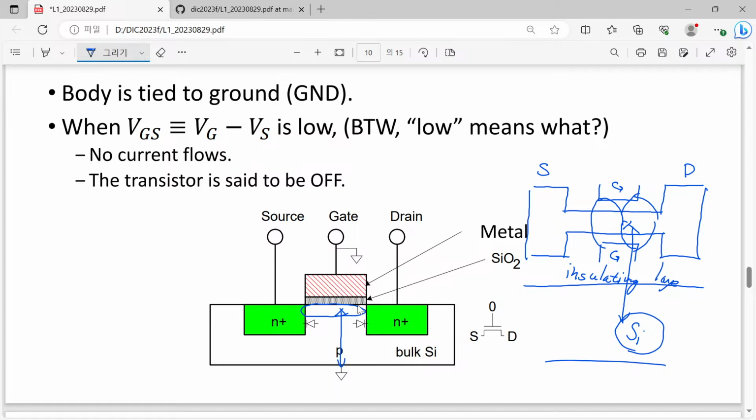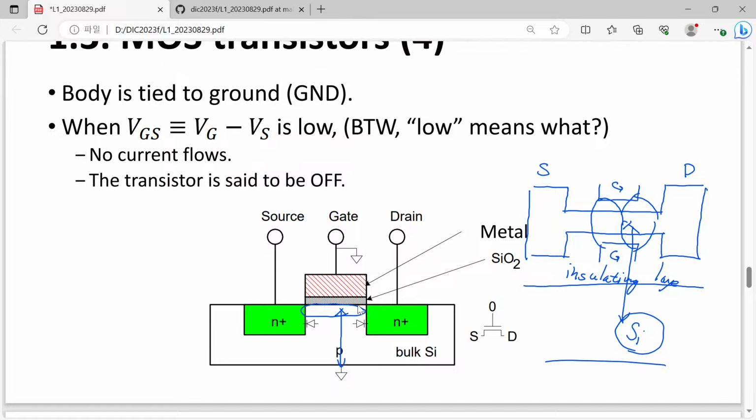So in these cases, the importance of the body terminal is much lower than in our previous planar MOSFET. So we will concentrate more or less on these three parameters, or three contacts.